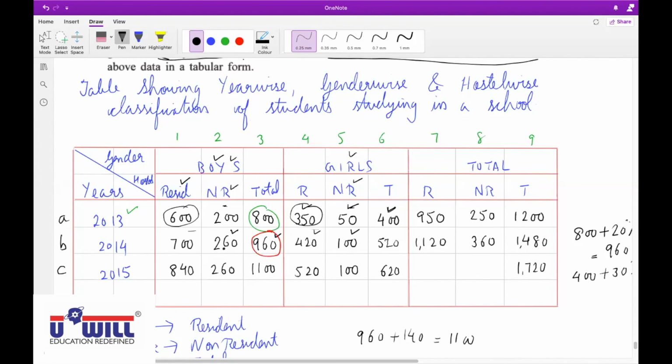Okay, basically this 260 and 100 remain same because all the newly admitted people are going into the hostel. Now simply do the total. 840 plus 520, 1360. 260 plus 100, 360. Or we can also do 1720 minus 1360, that is 360. Okay. Yes.